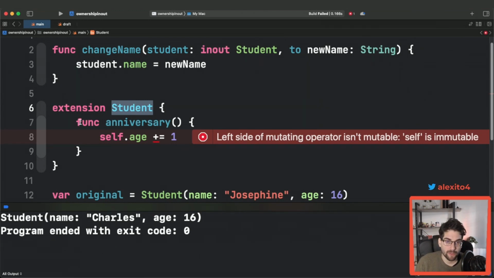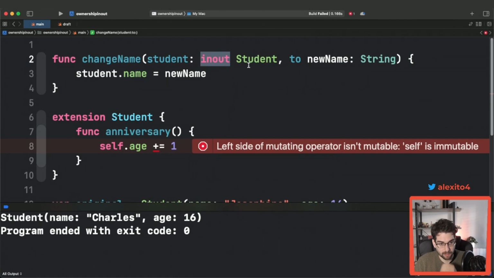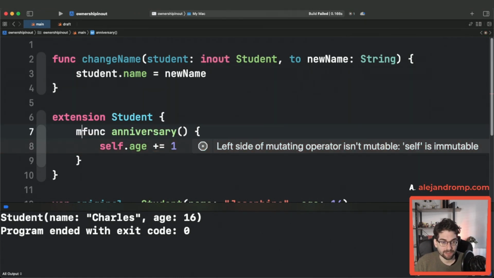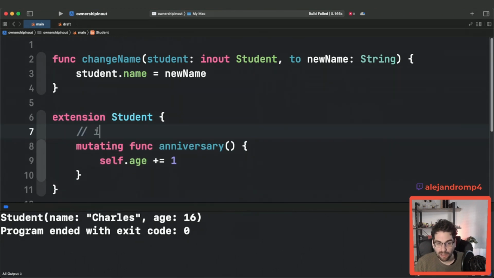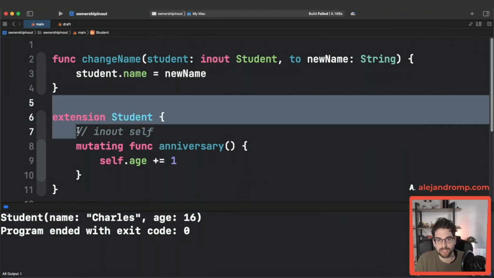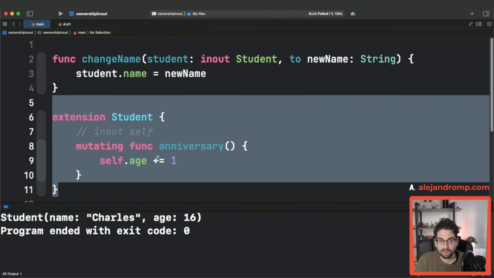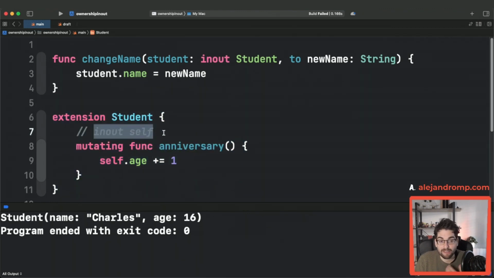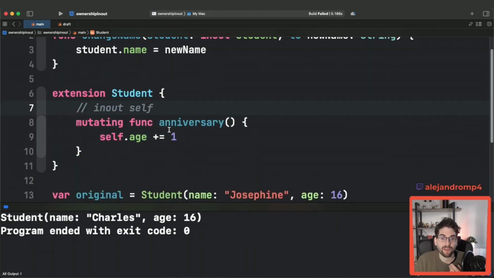But in the same way that you have inout to put on arguments for functions, you can declare the function mutating, which is kind of saying inout self. That's it. Basically, these two are very similar. They have very different syntaxes, but in the end they are doing the same thing. If in Swift you declared self as a parameter, which we don't, since it's implicit when you put it inside a type, that's basically what you would do. You would do inout self. And these things become important when ownership comes into place, which we're getting to, I promise.